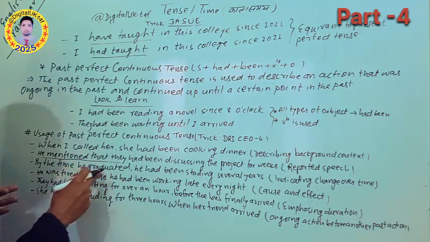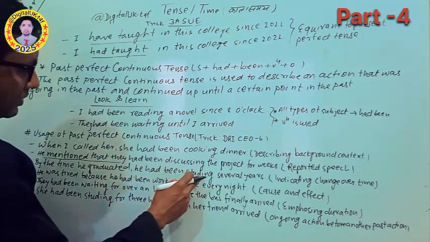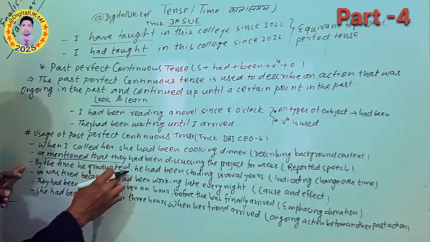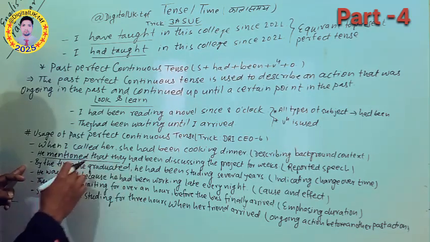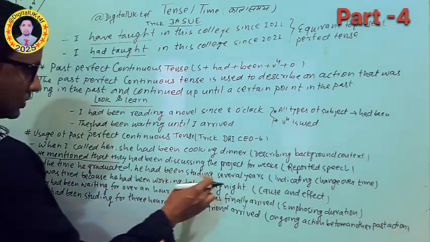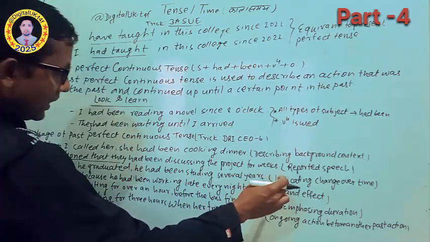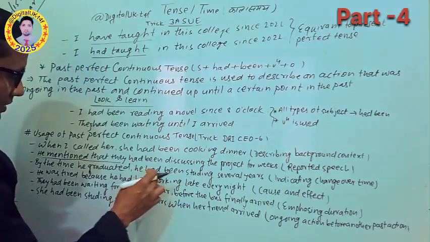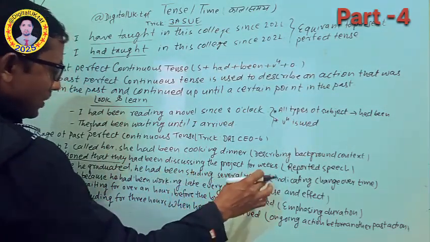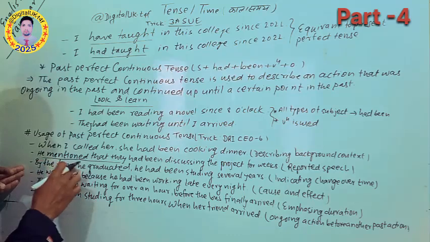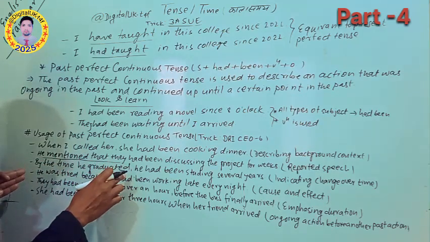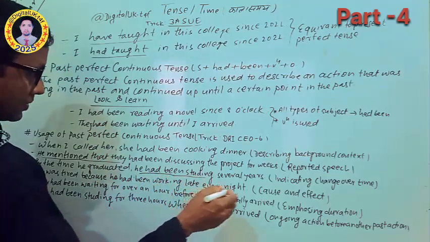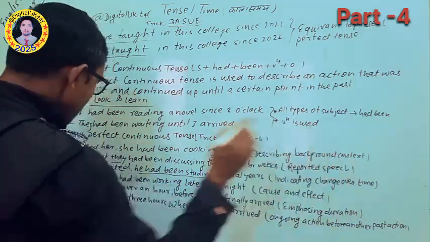By the time he graduated, he had been studying several years. Just try to understand: by the time he graduated, he had been studying several years. That indicates change over time. So he had been studying several years before the time he graduated. I hope you understood this one also. So this use of the past perfect continuous indicates change over time.